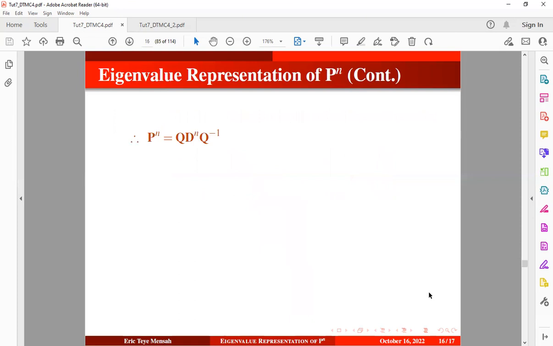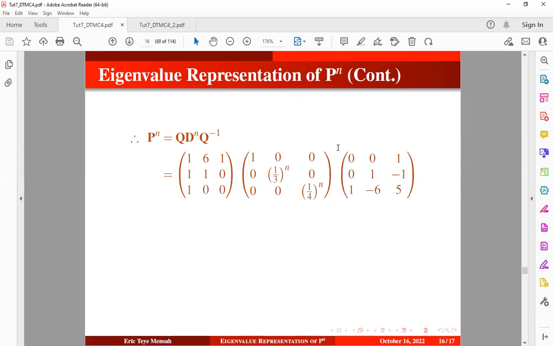All right, so once we have this, we can get the eigen decomposition of the n-step transition probability matrix in this form. So we have our Q, we have our diagonal matrix raised to the power n, and we have our inverse, okay?